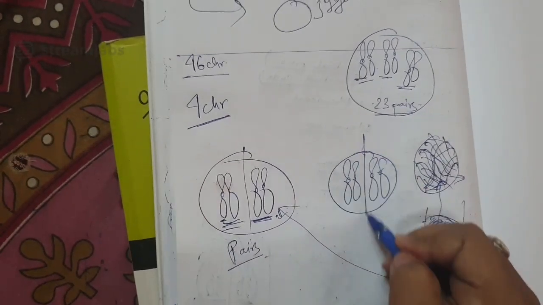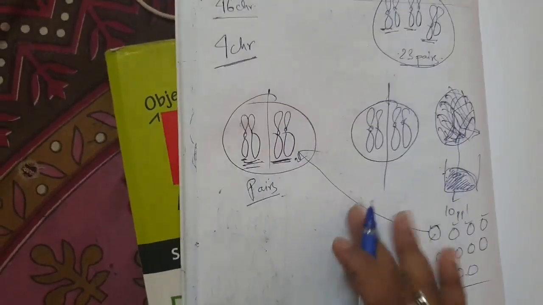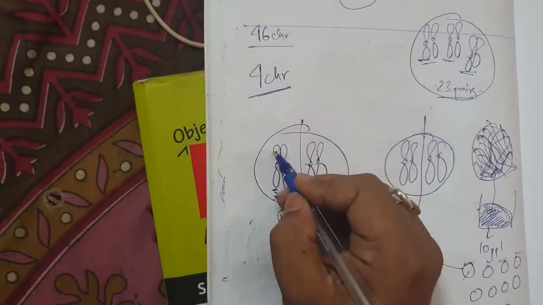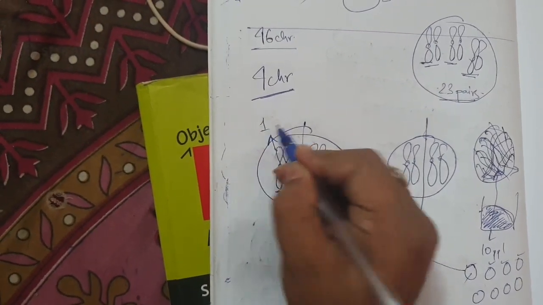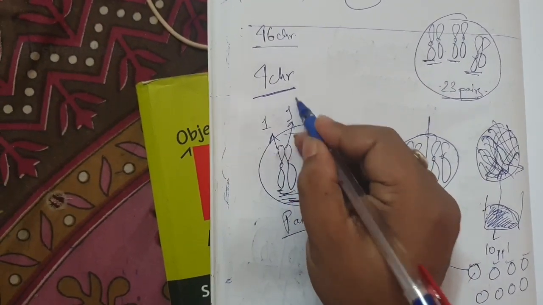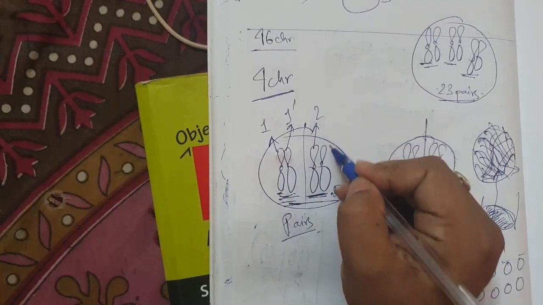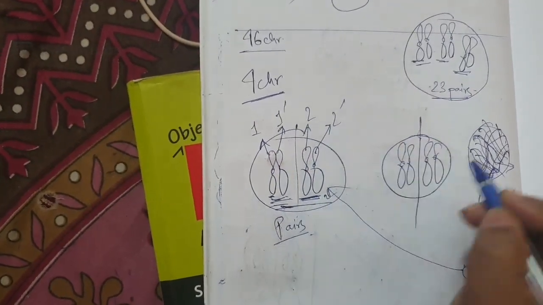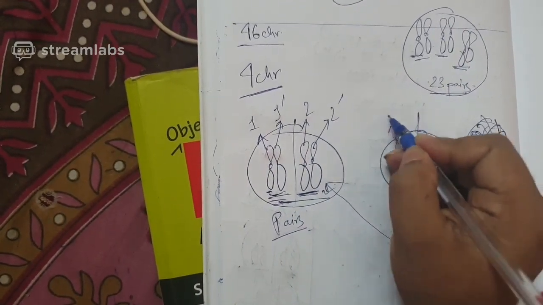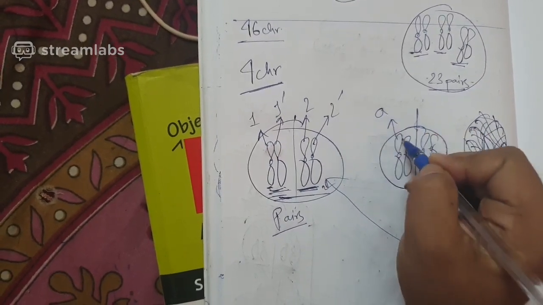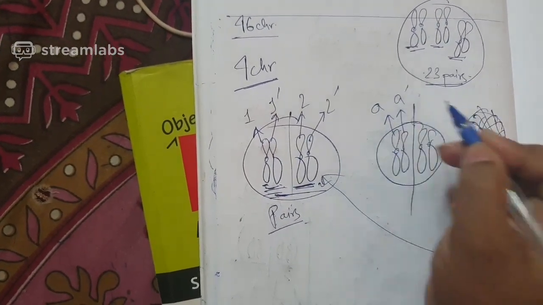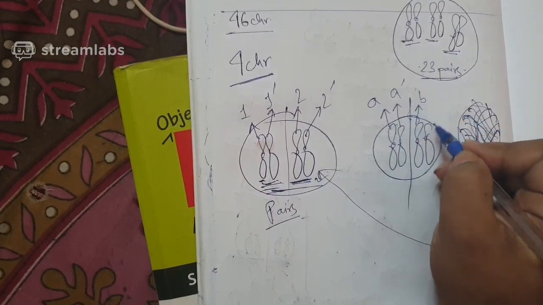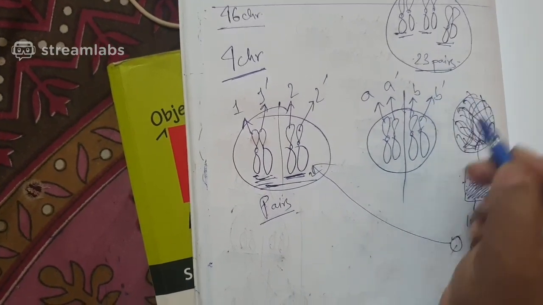Now when the gamete forms, suppose this is chromosome number 1, this is chromosome number 1 dash, this is chromosome number 2, this is chromosome number 2 dash. Again, this is chromosome number A, this is A dash, this is chromosome number B, and this is B dash.